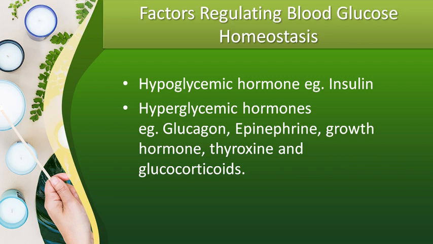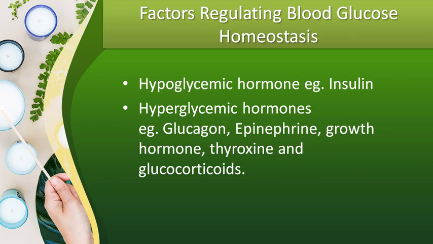So the factors which regulate blood glucose homeostasis include two main factors, mainly the hormones. The hypoglycemic hormone, the only hypoglycemic hormone, is insulin, and the other hormones which regulate blood glucose homeostasis are the hyperglycemic hormones. Hyperglycemic hormones include glucagon, epinephrine, growth hormone, thyroxine, and glucocorticoids.